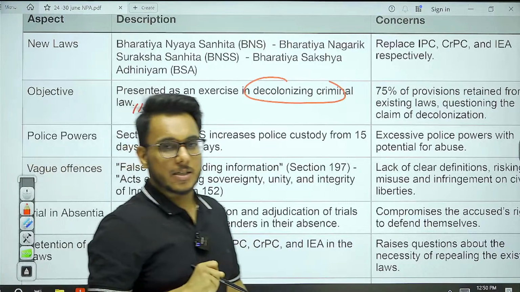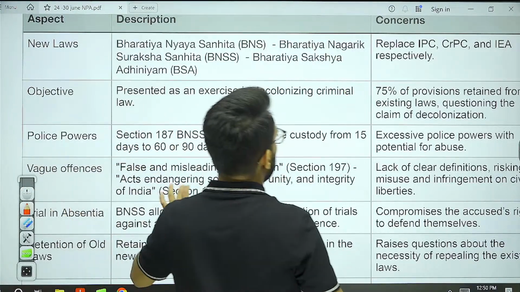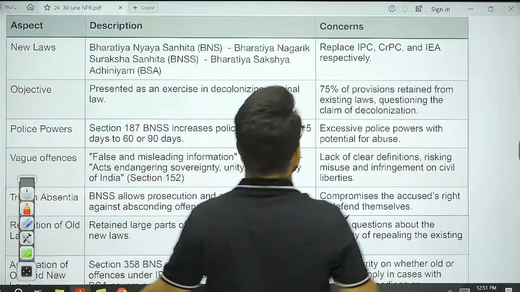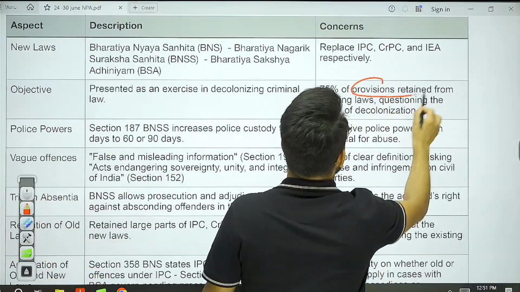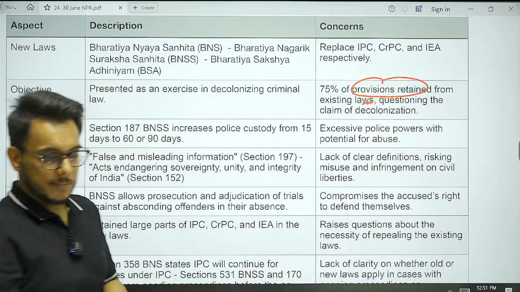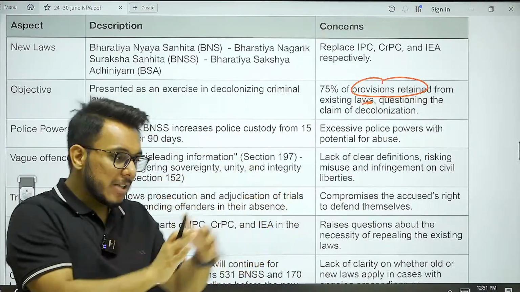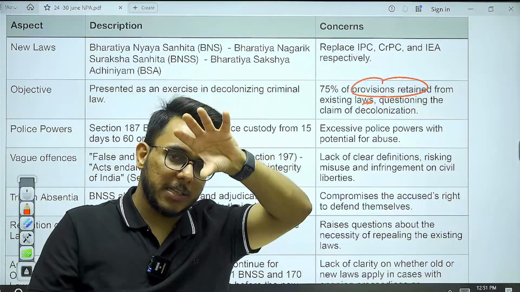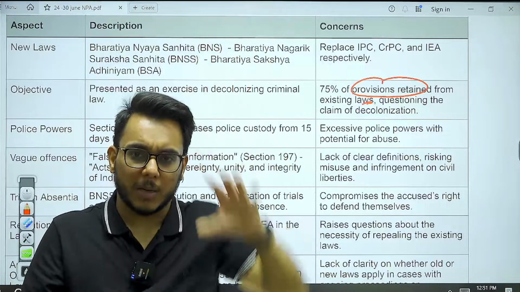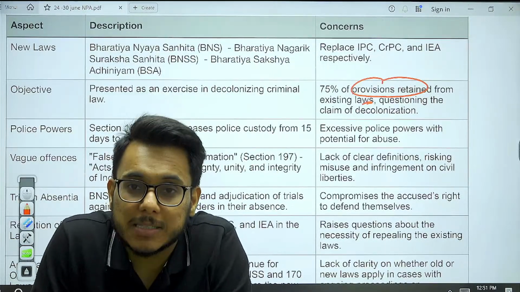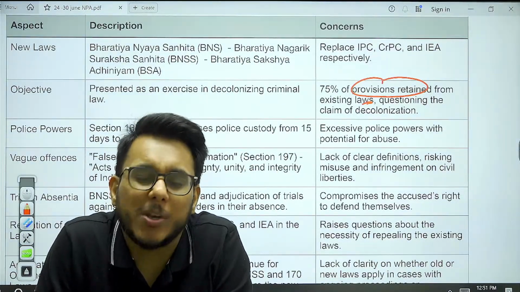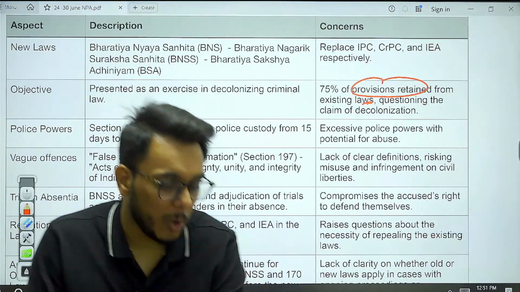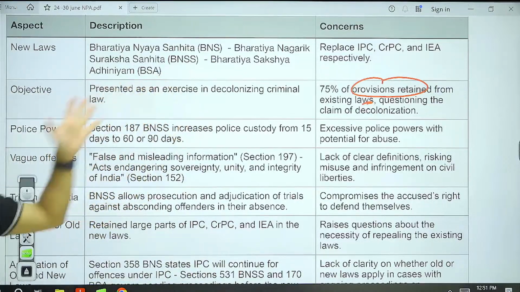But there are certain concerns. What is the concern? The concern is that 75% of the provisions have been retained from the existing law. Now you see this thing, just the section numbers have changed. Things got reorganized. If it was at this place, you put it at this place. If this was, you put it at another place. So 75% of the existing provisions have been retained. Only 25% things are new. Either they have been dropped or deleted or introduced.